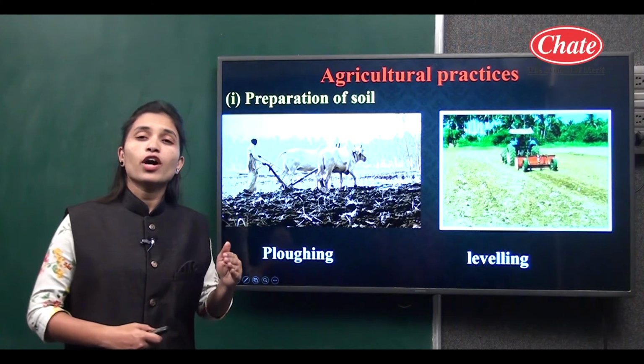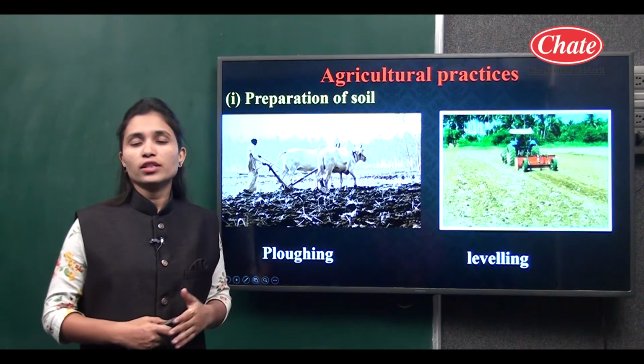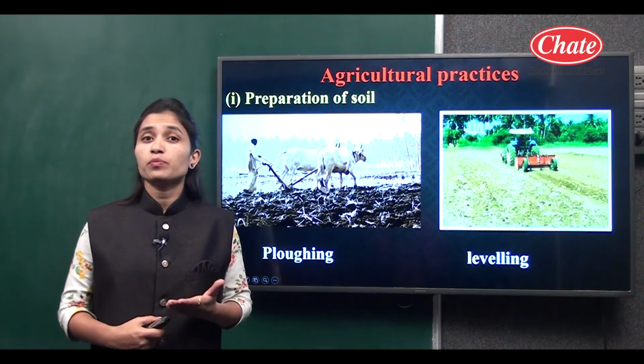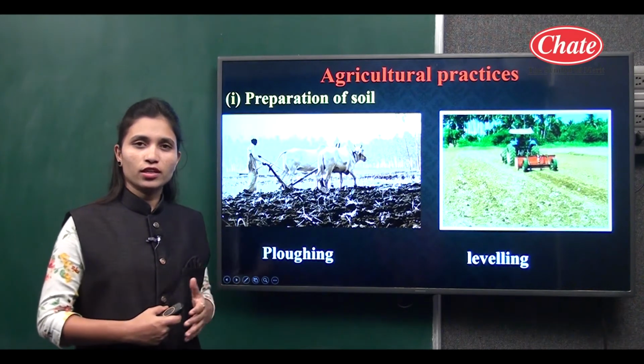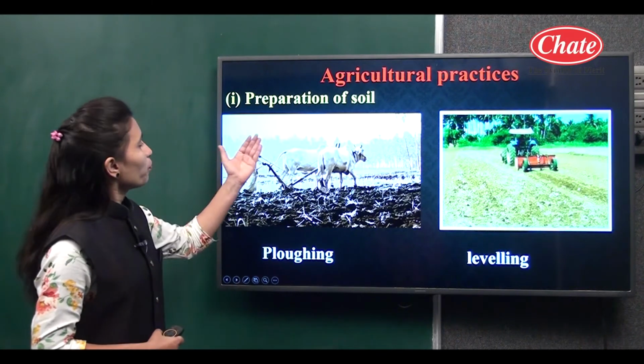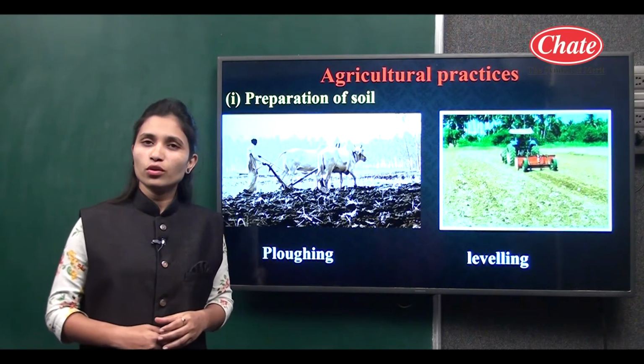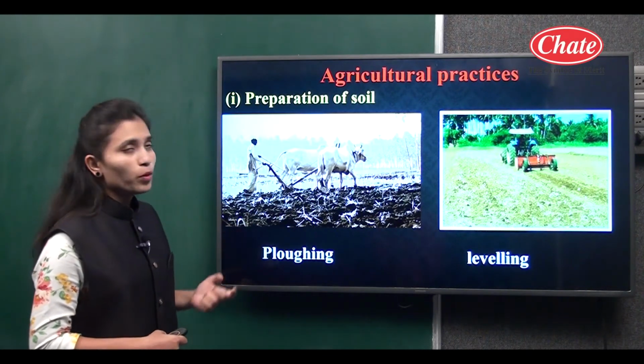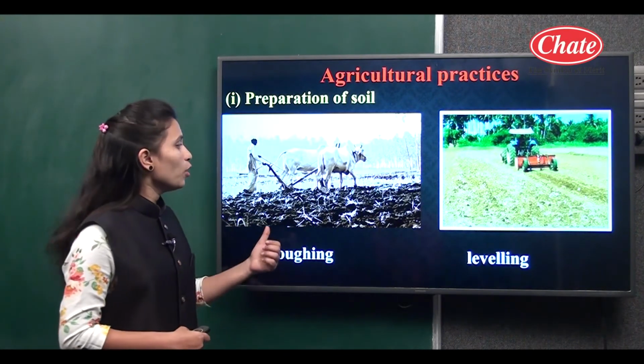When farmers sow the seeds or cultivate the crop, which steps do they carry out? We will see here. The first step is preparation of soil. The first step of soil preparation is ploughing.